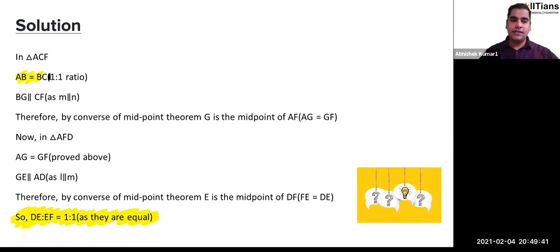AB is equal to BC. BG will be parallel to CF as M is parallel to N. Therefore, by the converse of the midpoint theorem, G will be the midpoint of AF, because that's what the converse of the midpoint theorem says. And if I talk about the other triangle, which is AFD, AG is equal to GF, that we proved here. And GE is parallel to AD as L is parallel to M. Therefore, by the converse of the midpoint theorem, you are going to have E as midpoint of DF, which means FE and DE will be the same, and therefore the ratio is going to be 1:1. I hope that is clear to all of you.